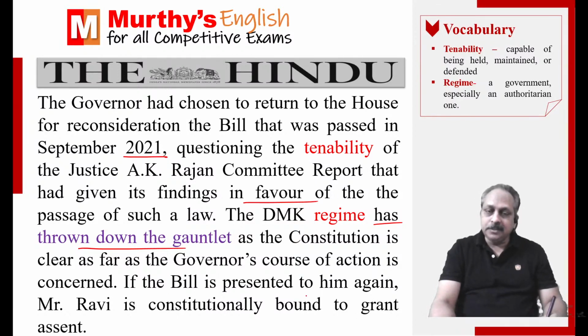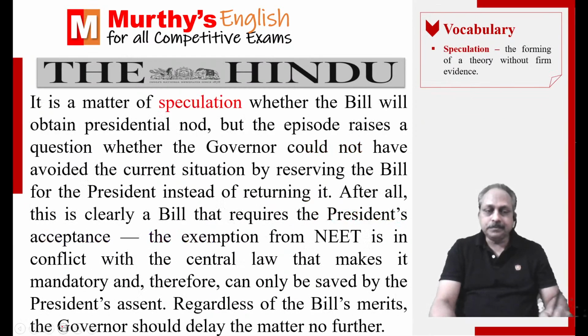If the bill is presented to him again, Mr. Ravi is constitutionally bound to grant assent. Now, the second time the bill is presented, he is constitutionally bound to grant assent. That means what? He has no choice. It is like Hobson's choice. He has to grant assent or give the approval.